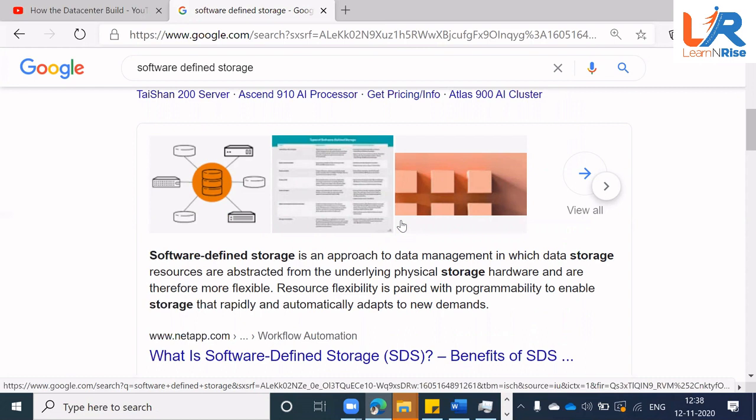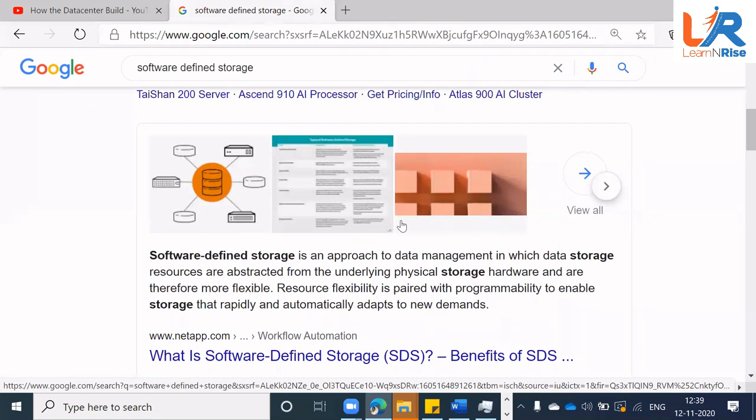So all your cloud is using software defined storage in the background. That's why they say that it's unlimited. What is the meaning of unlimited? The maximum storage capacity available in the market by any vendor, be it IBM, HP, or EMC, is 100 TB. But then how can a cloud provider say that it's unlimited? Basically they are combining multiple 100 TB units into a single unit, and it will look like you have unlimited storage.